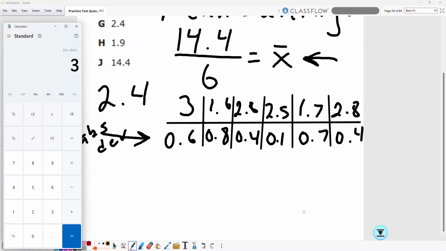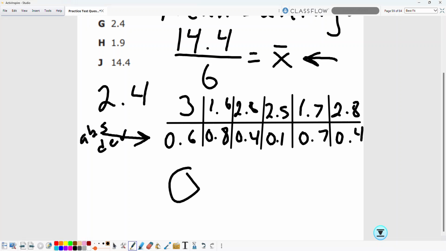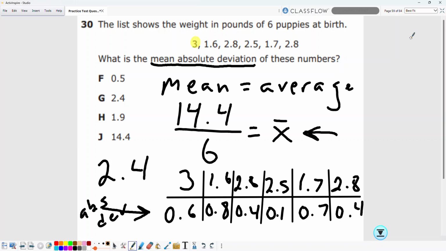However, we don't want to know what the sum of the absolute deviation is. We want to know what the mean is. So I divide 3, which is the sum of our deviation, by the number of puppies we have, and we get 0.5. 0.5 is the mean absolute deviation.